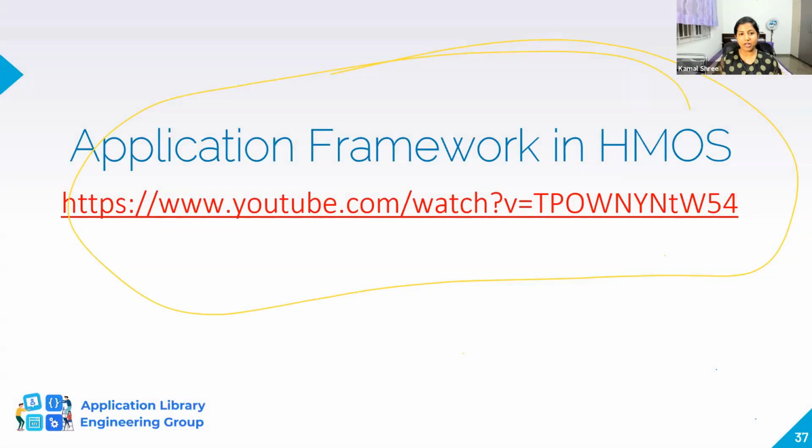We also have a detailed discussion about the application framework in Harmony, so you just have to know about it. You don't have to dive deep into it. For developing applications, just go through this once or twice, and you will grasp the concepts and be good to go.